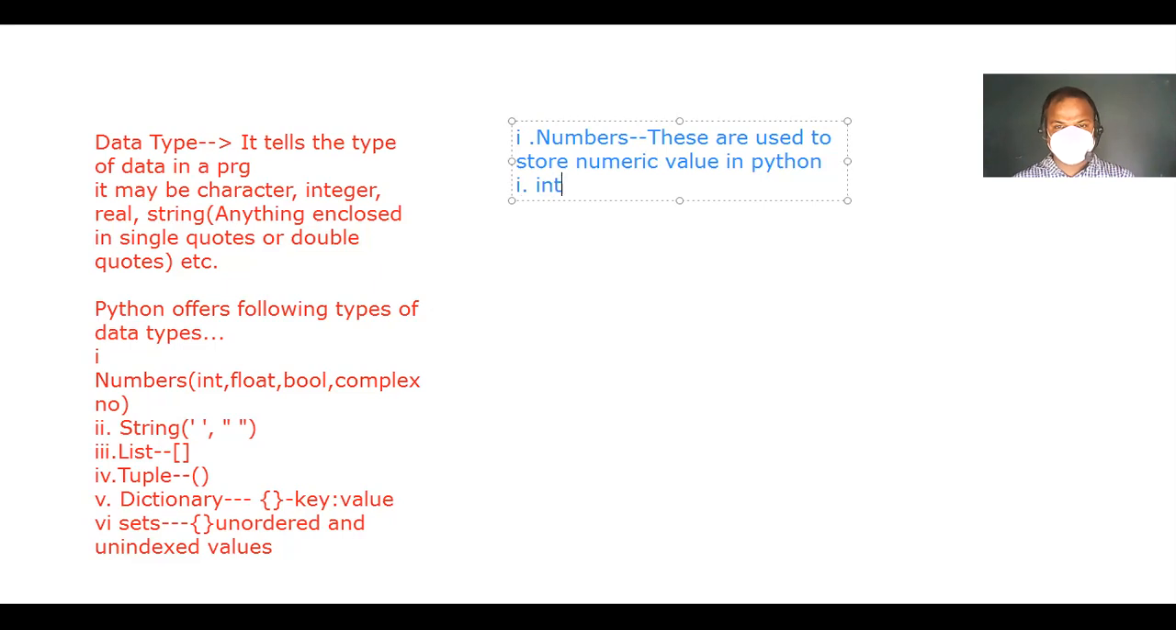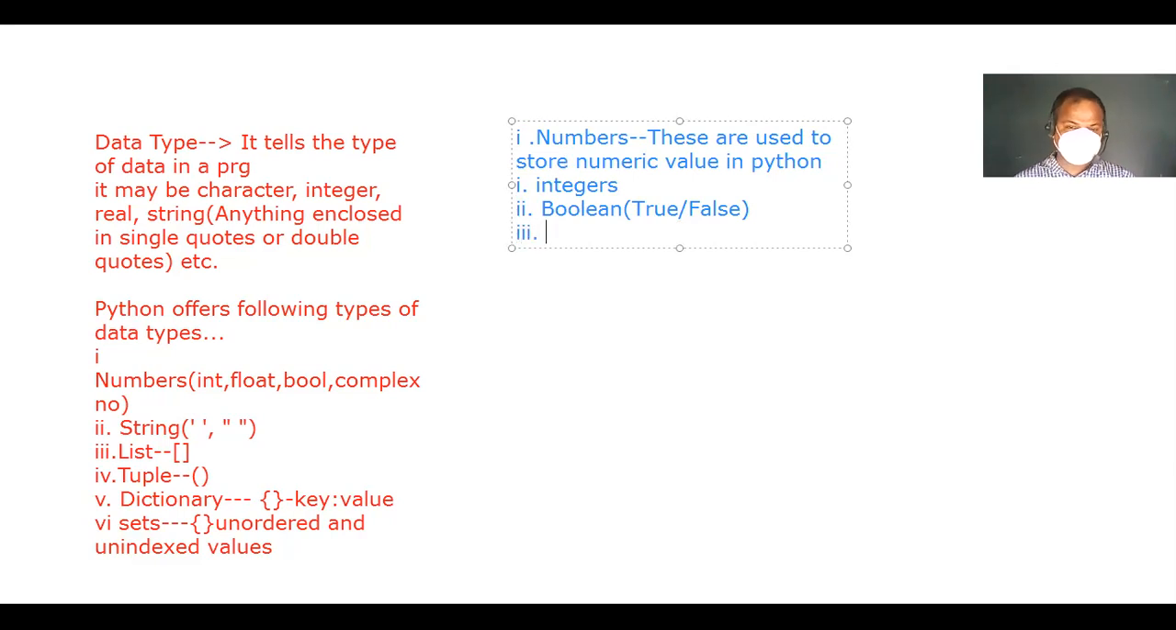So the first one is integer. Integers are there. And the second one, boolean values. It may be either true or false. That is a boolean value, either true or false. True is represented by 1, and false is represented by 0.